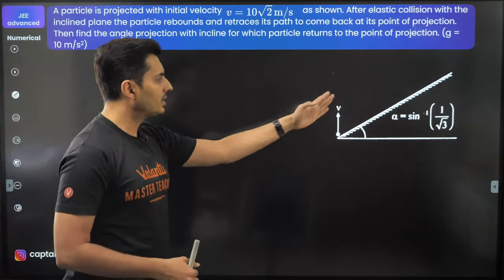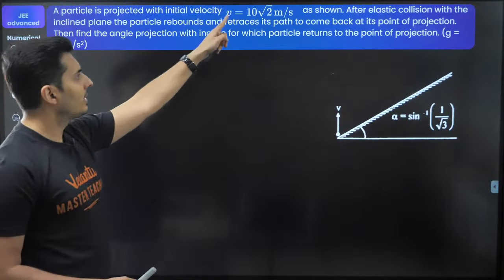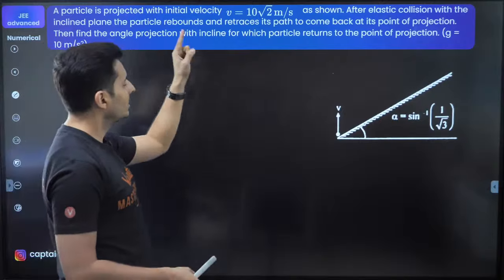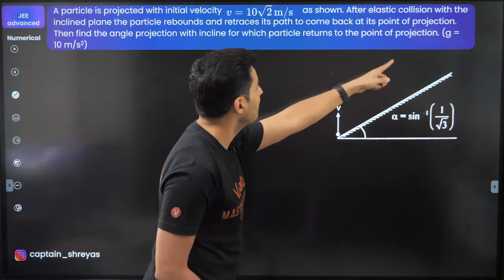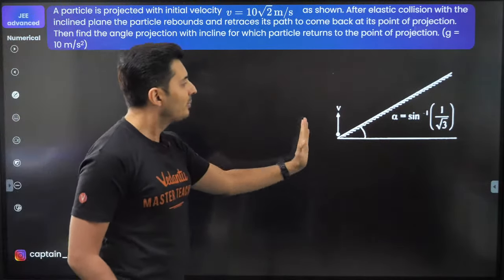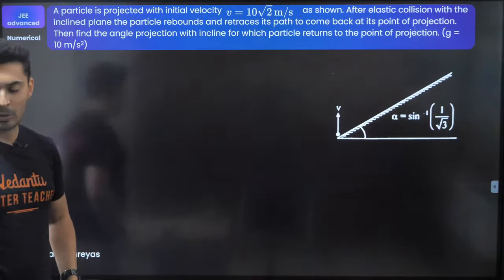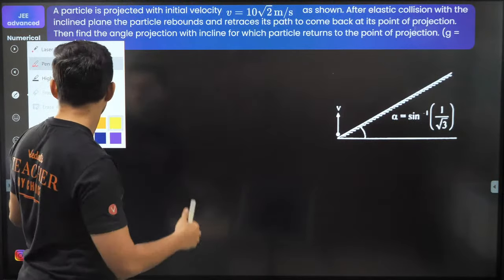So there is a particle which has been thrown on an inclined plane, angle of inclination given, speed of the particle given, elastic collision is happening with the inclined plane. The particle rebounds and retraces the same path back to its point of projection. Find the angle of projection with the incline. Beautiful question. Let's try this question out.